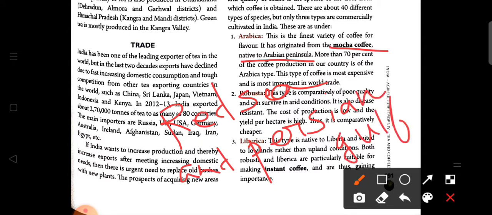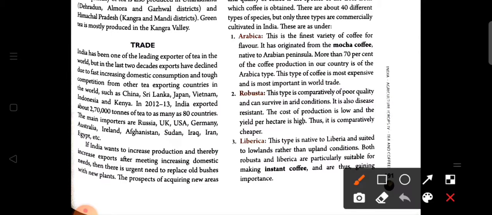So in between these areas, the peninsula is called the Arabian Peninsula, and here Arabica is the native type of crop. More than 70% of the coffee production in our country is of Arabica type. So in India mainly Arabica is cultivated. This type of crop is the most expensive and it is most important in world trade. So as we see, it is mainly used for commercial purposes, it is most expensive and it is used in world trade. So the next one is Robusta.